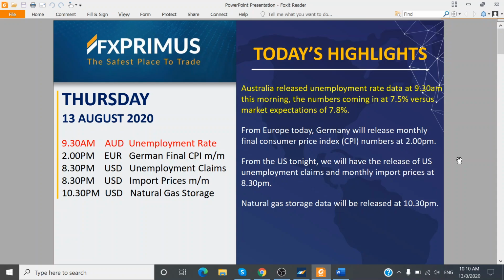So from Australia this morning at 9:30 a.m. local Singapore and Malaysia time, Australia released unemployment rate numbers, which came in at 7.5% versus market expectations of 7.8%.